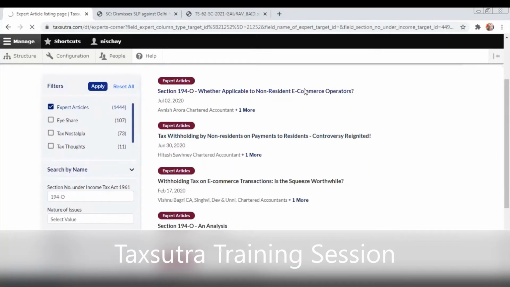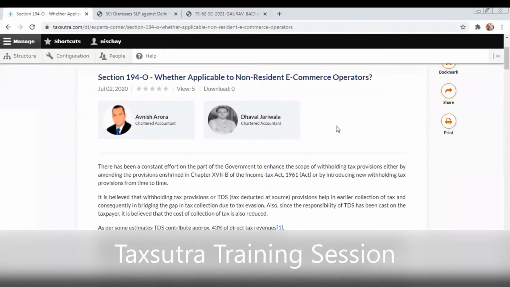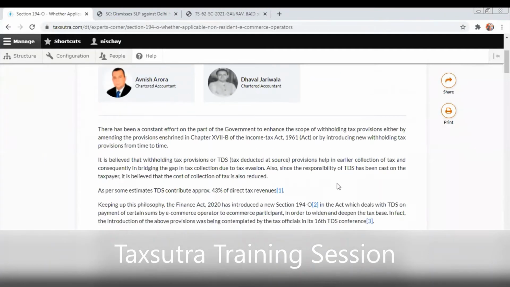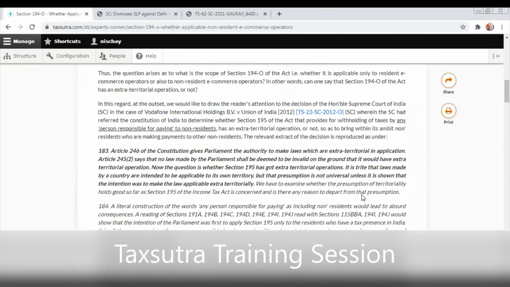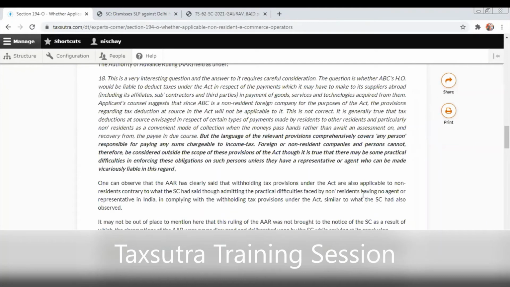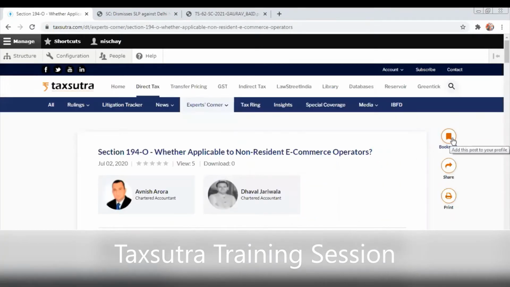So I click on one of the expert articles just to show you an example. So these are the 2 experts who wrote for us, and they gave their view on 194O. You will be able to see it here, read the entire article, and if somebody wants to bookmark this and save it for future references, they can do that here.